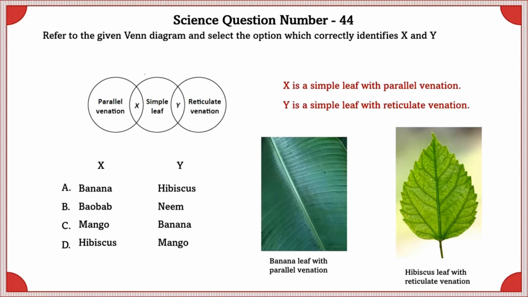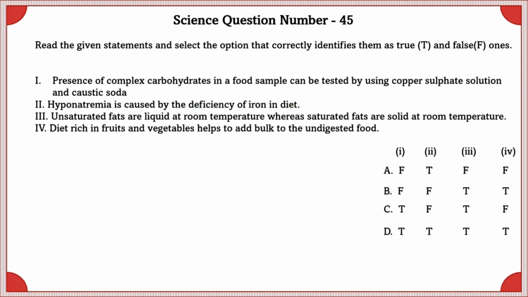Science question number 44. Refer to the given Venn diagram and select the option which correctly identifies X and Y. X is a simple leaf with parallel venation. Y is a simple leaf with reticulate venation. Therefore, the correct option is the A option.